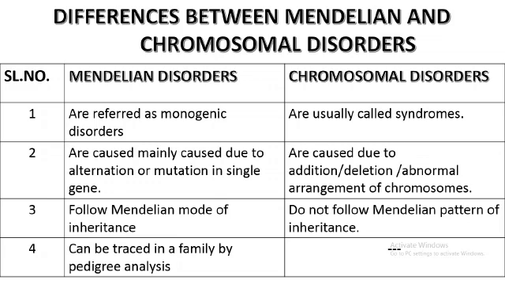The other difference is that Mendelian disorders can be traced in a family by pedigree analysis. For example, if a family has the sickle cell anemia gene, they can come to know how it is going to be inherited. But chromosomal disorders are very difficult to identify through pedigree analysis.